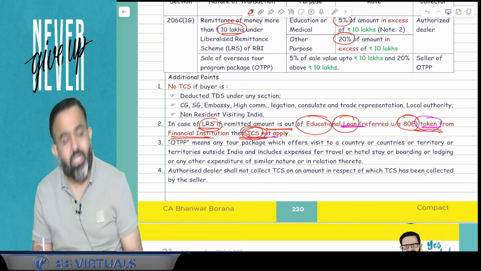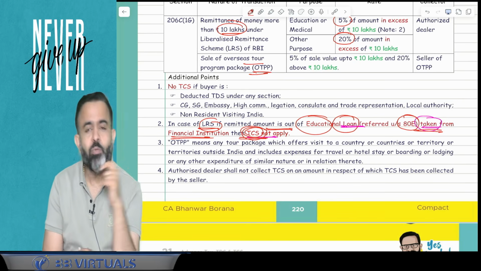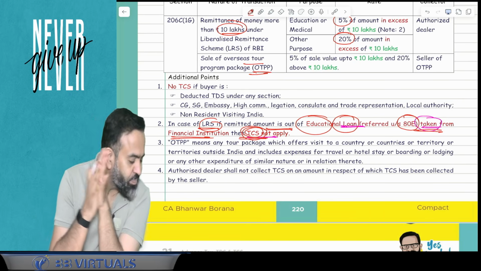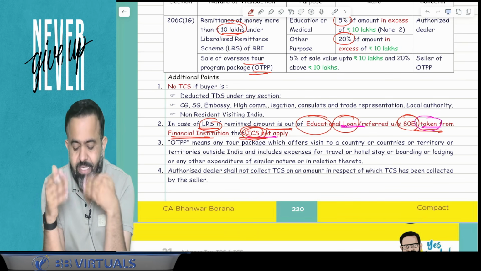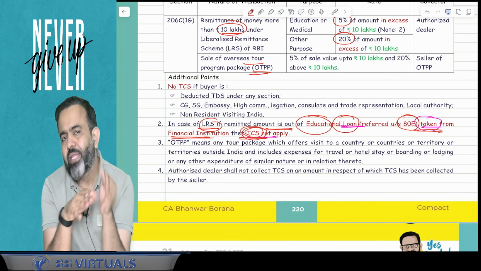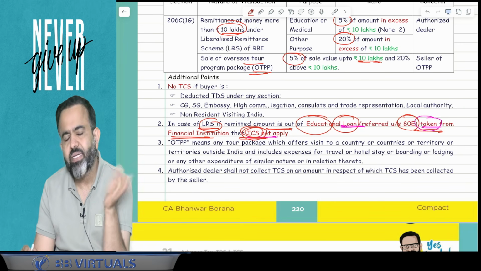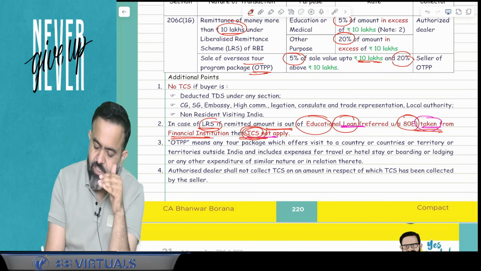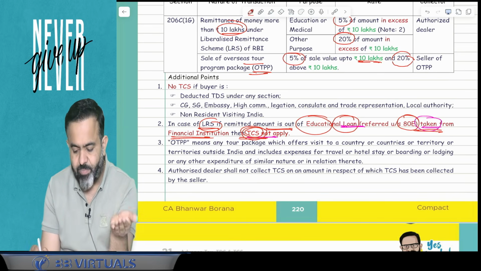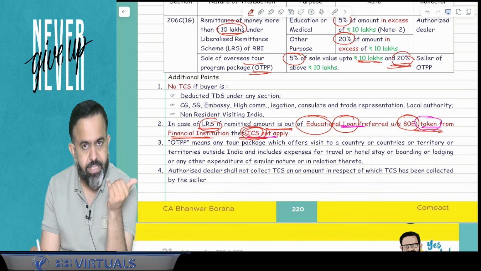Done. Okay guys, now in case of OTPP, overseas tour package program, your honeymoon package, for the honeymoon package also the TCS rate and limit have been changed. So now, if the package value is up to 10 lakh, then TCS is applicable at the rate of 5%, and if the package is more than 10 lakh, then in excess of 10 lakh, the TCS rate will be 20%. So up to 10 lakh, it is 5%, and in excess of 10 lakh, 20% is the TCS rate. Done.